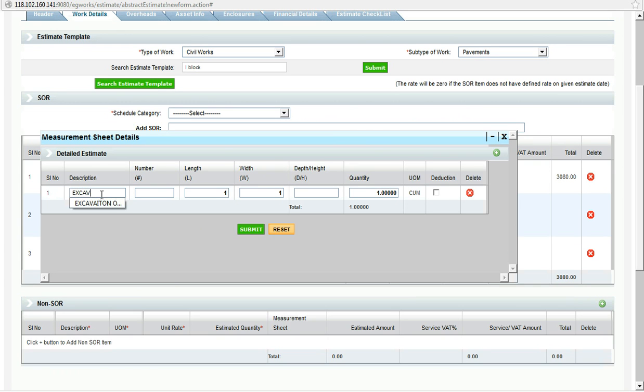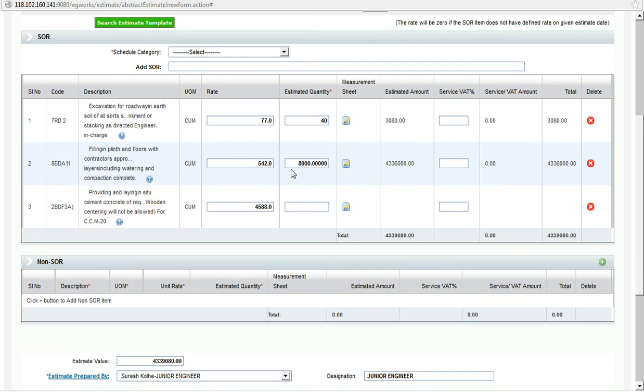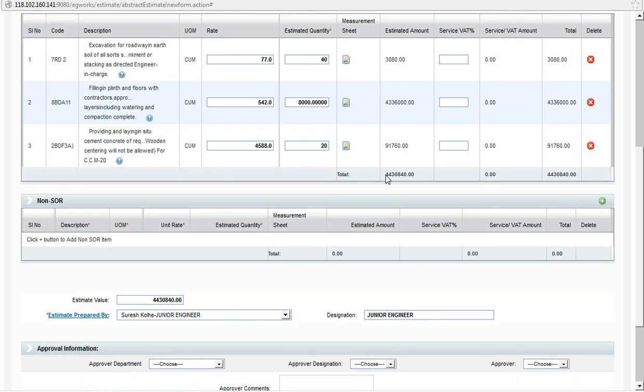Description is excavation of soil. 20, 25 and 5. Submit. So total estimated quantity is the multiplication of length, breadth and depth. I'm adding some more quantities for the third SOR. So total value sums up to be some 4,43,000 rupees.